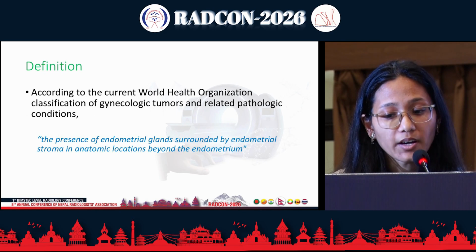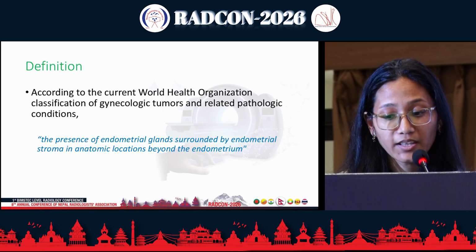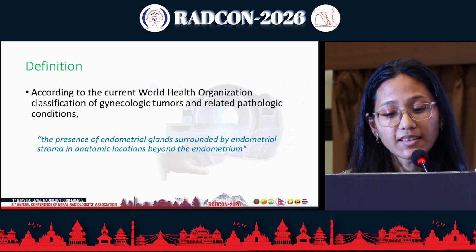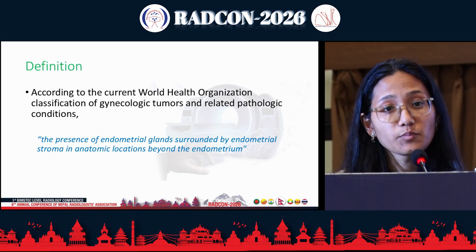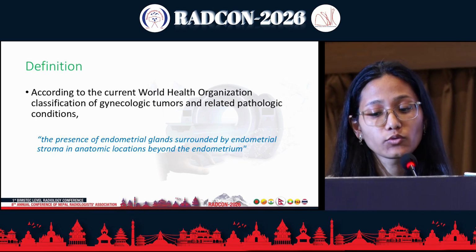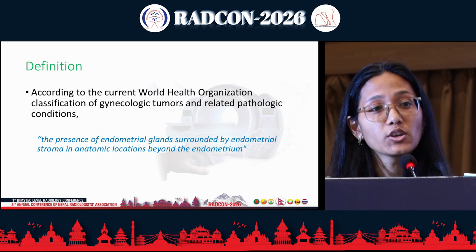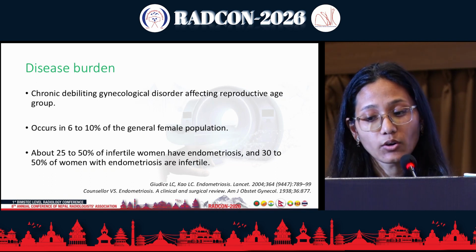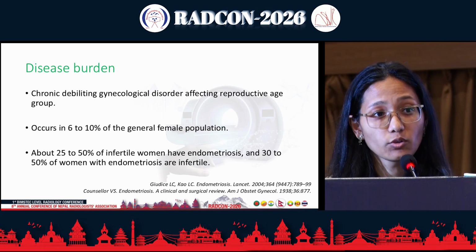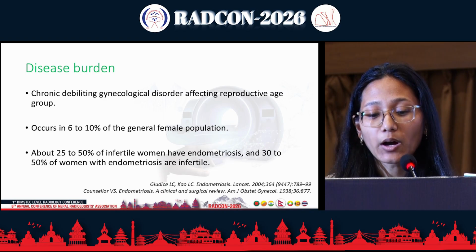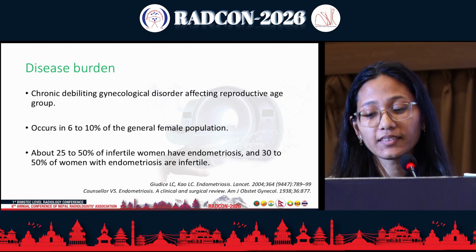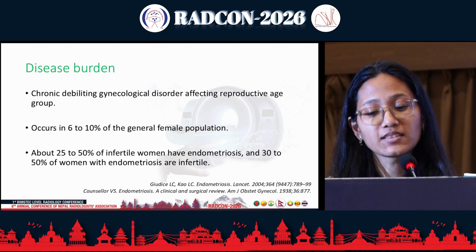So according to the current WHO classification of gynecological tumors and related pathologic conditions, endometriosis is defined as the presence of endometrial glands surrounded by endometrial stroma in anatomic locations beyond the endometrium. It is a chronic, debilitating gynecological disorder affecting women of reproductive age group, accounting for about 6 to 10% of the general female population, and about 25 to 50% of infertile women have endometriosis, and about 30 to 50% of women